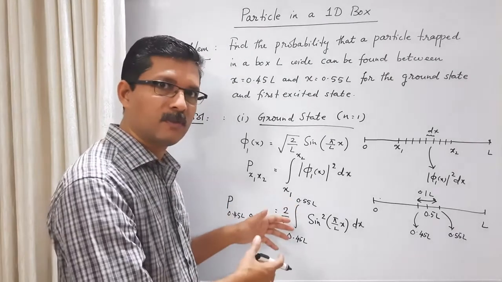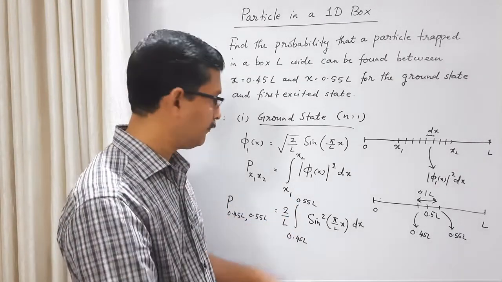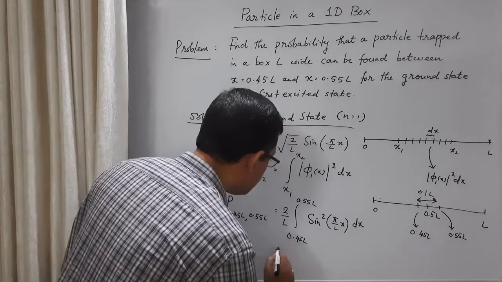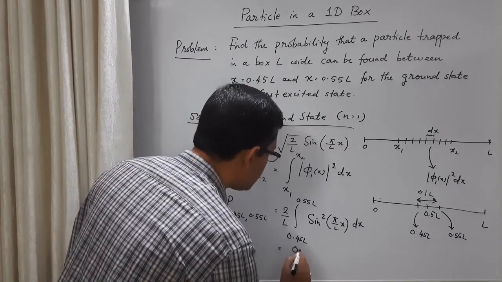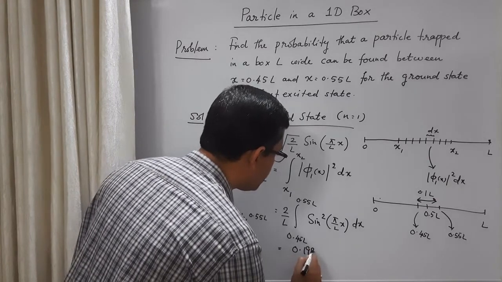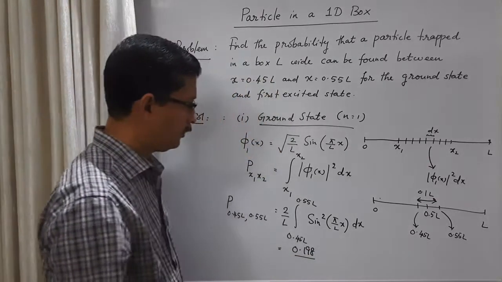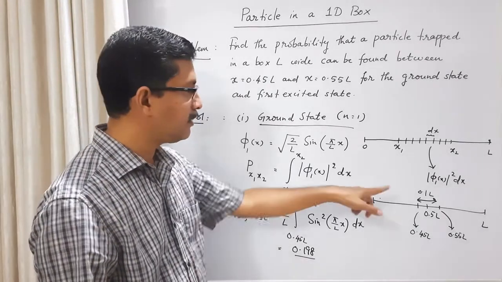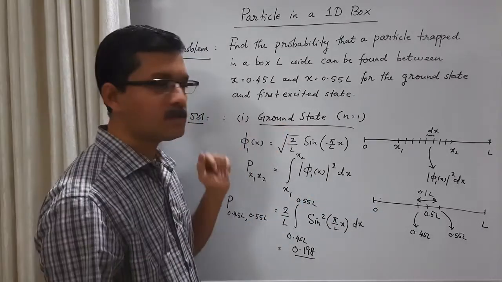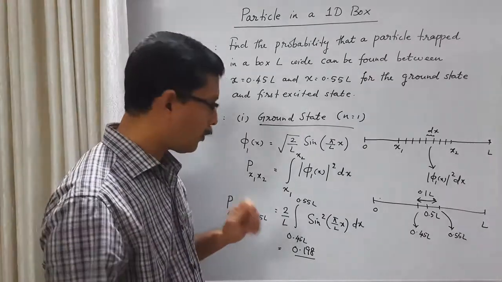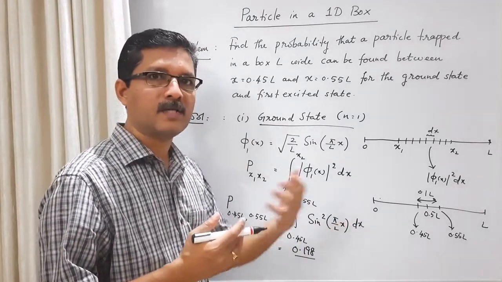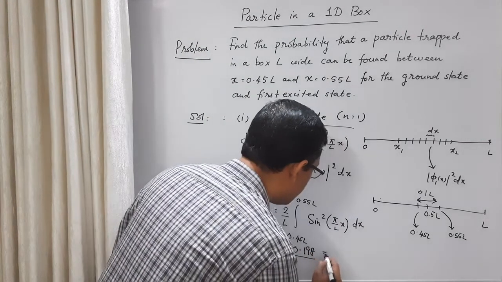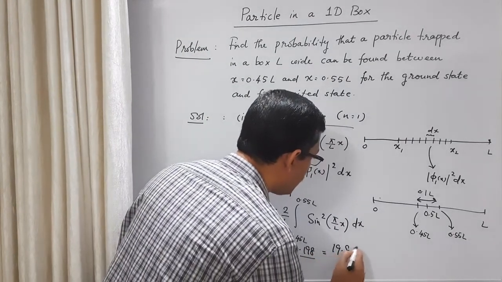So when you substitute the values, it's a little more tricky. You can try that; I will write down the answer. When you do this integration, what you get is 0.198. This is the probability of finding the particle in the middle region of the box when it is in the ground state. You can convert it into a percentage by multiplying by 100, which gives 19.8%.